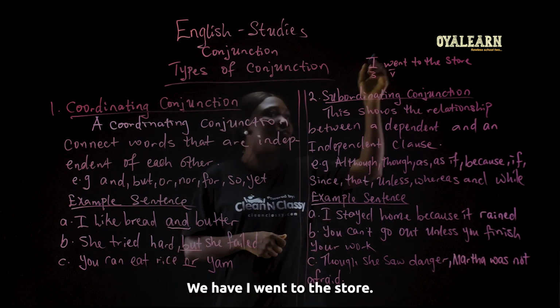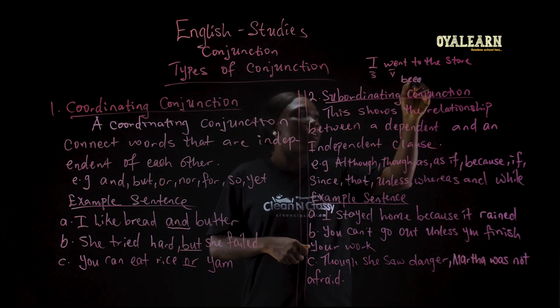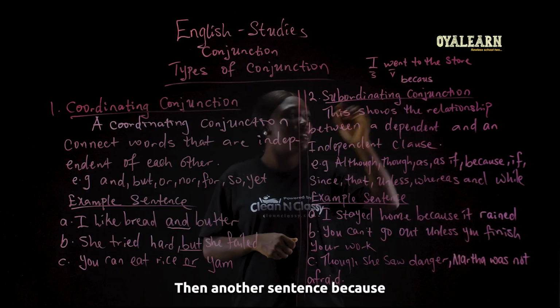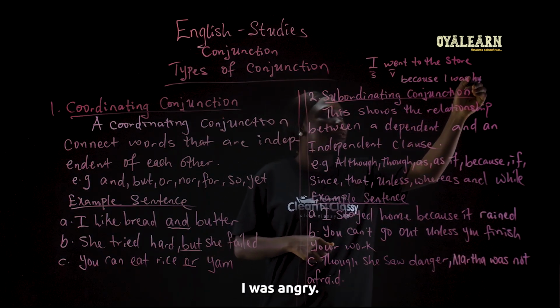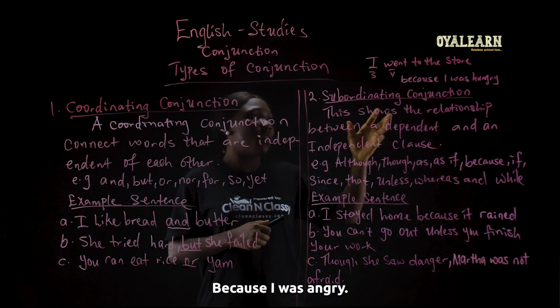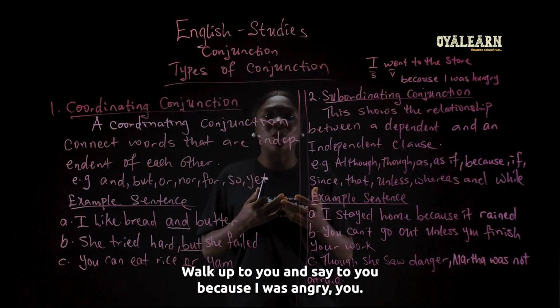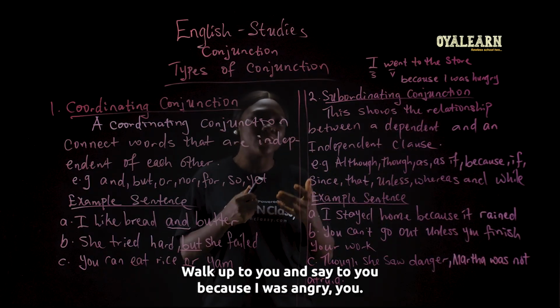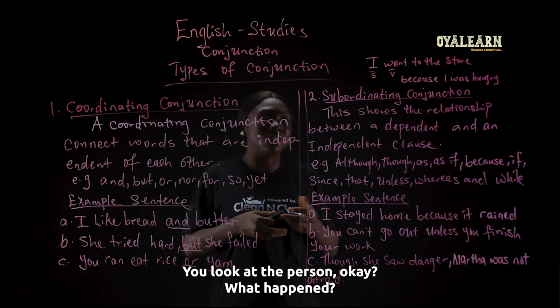Now, look at this. We have, I went to the store. Then another sentence, because I was hungry. Now, if someone walks up to you and says to you, because I was hungry, you look at the person, okay, what happened?